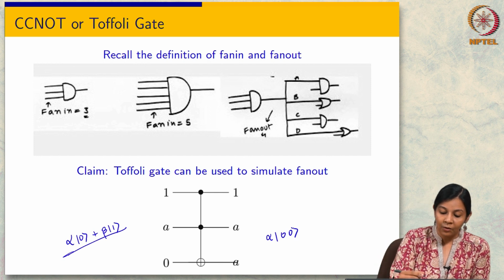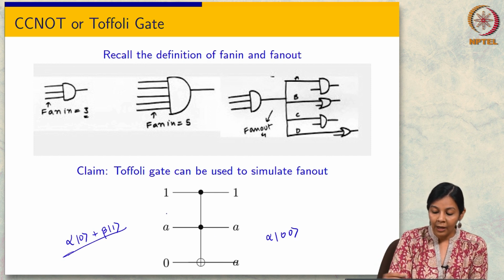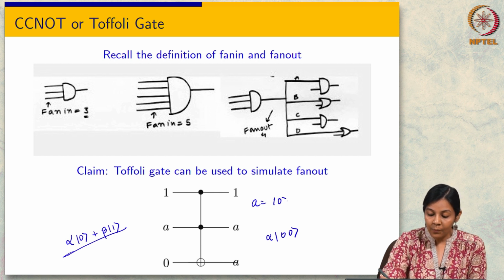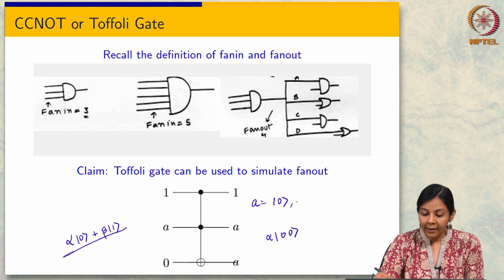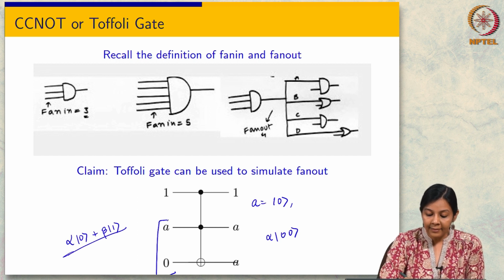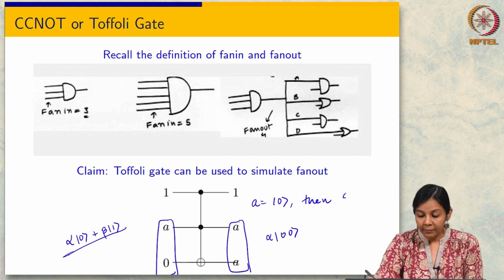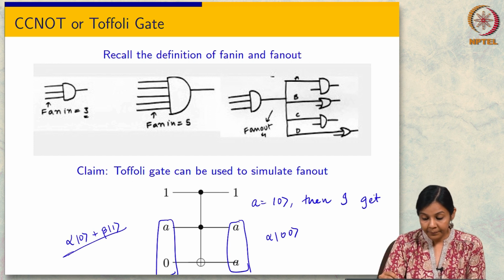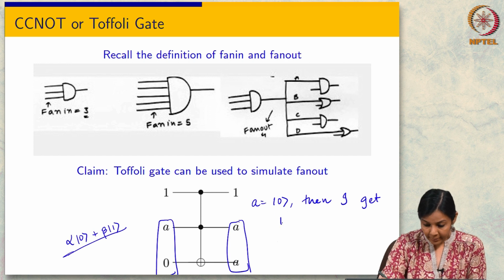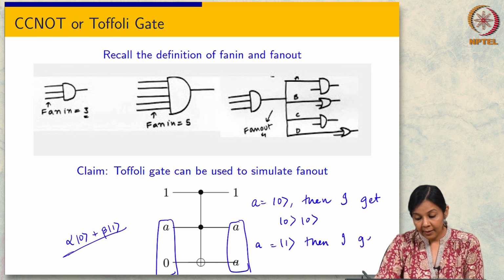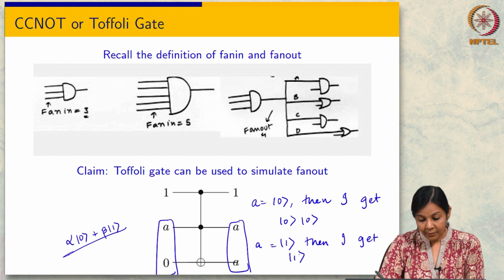Basically if A equals 0, then my A and 0 over here gives me 0 0, and if A is equal to 1, then I get 1 1.